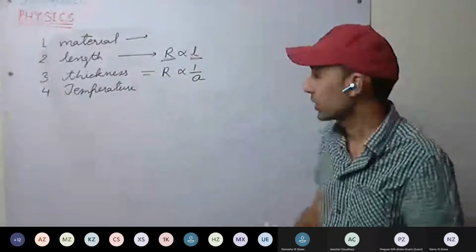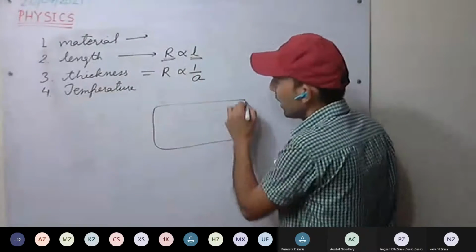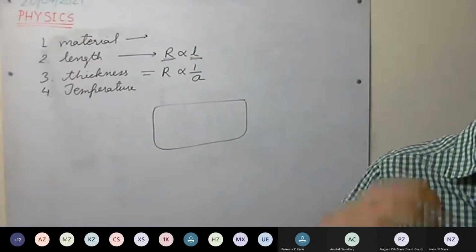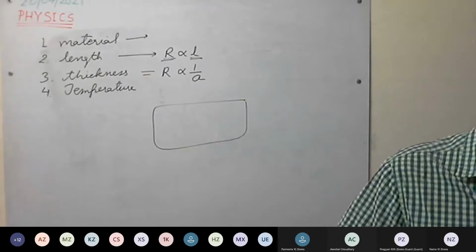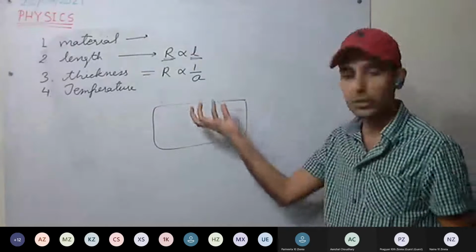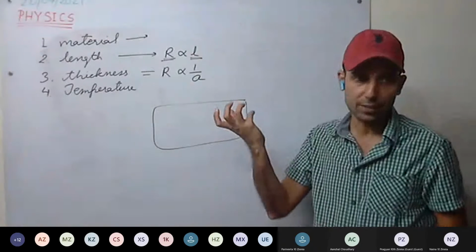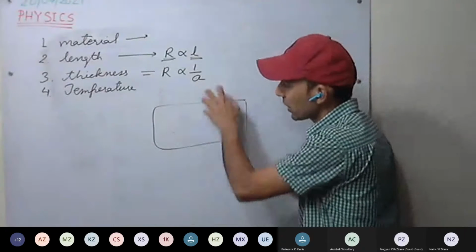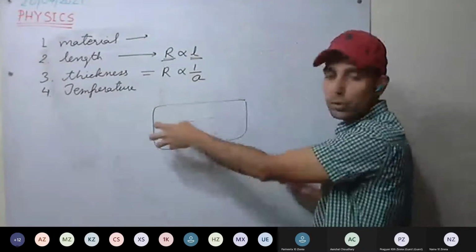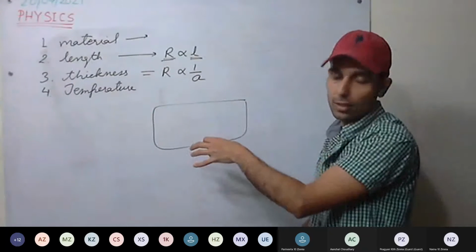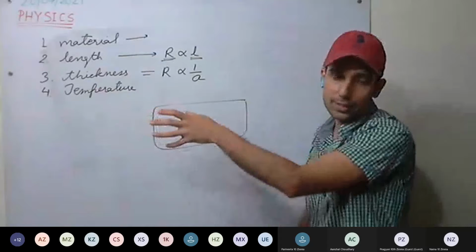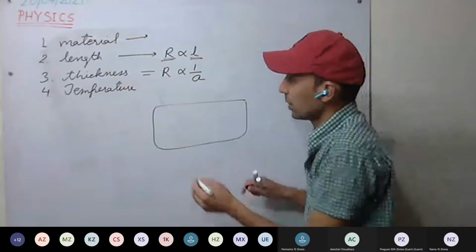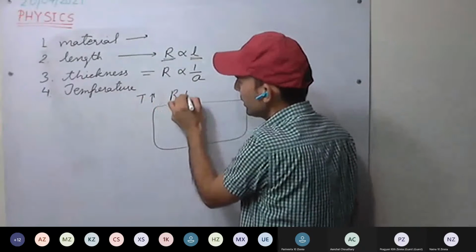Last is temperature. See here what happens with temperature. As temperature increases, the random motion of the electrons will also increase. The electrons gain energy and their kinetic energy increases. As the kinetic energy increases, their random motion increases. As random motion increases, the number of collisions will increase. The more the collisions, the more the resistance. So as temperature increases, resistance increases.